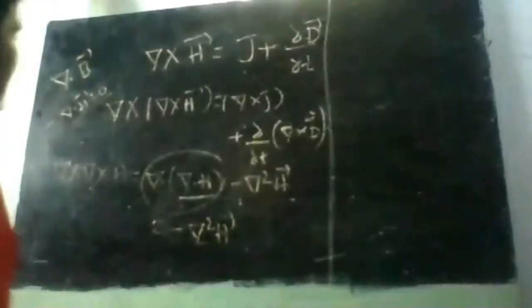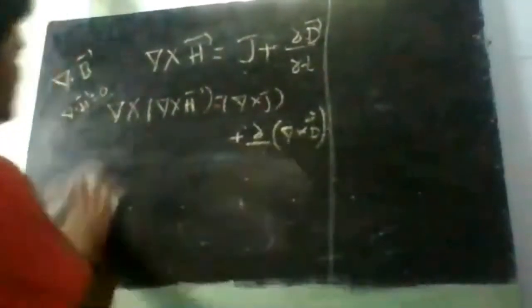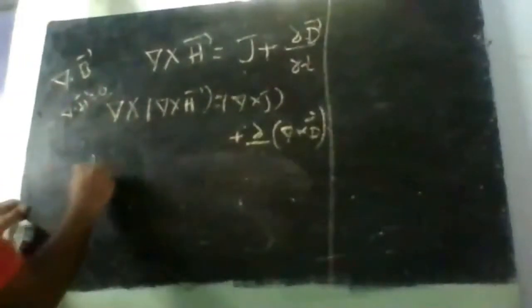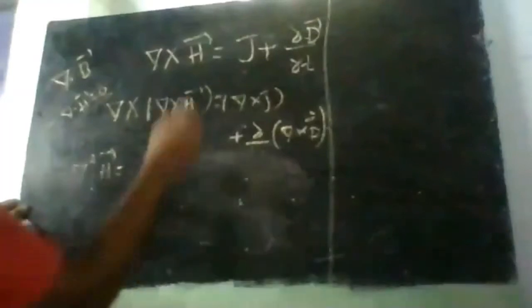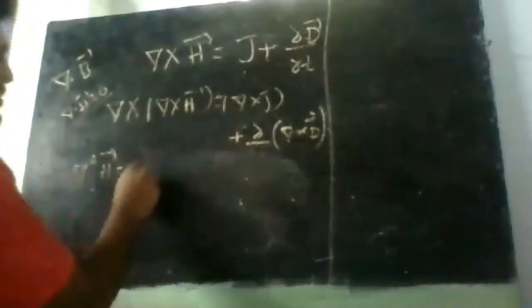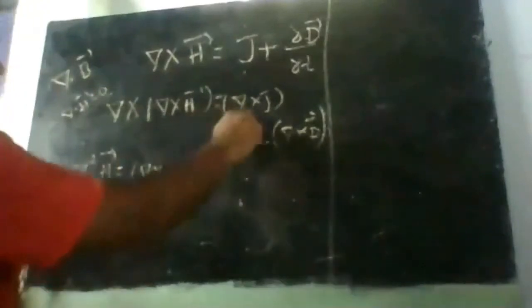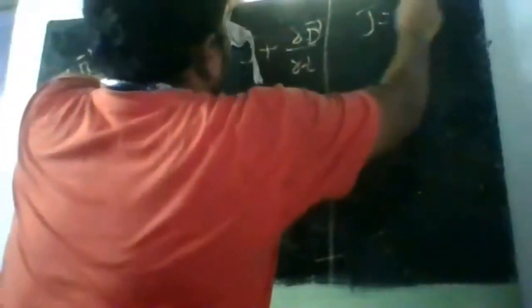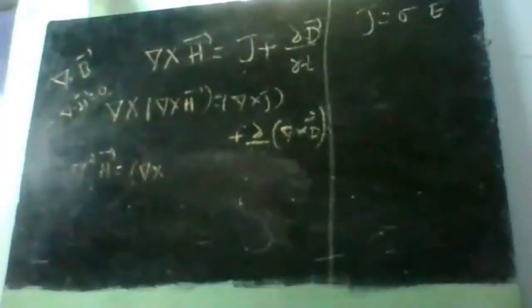Now substituting that here, minus del square H bar is equal to what we get, the first expression, del cross J. Instead of J, yesterday we said J is equal to sigma into E bar, as per the point form of Ohm's law.